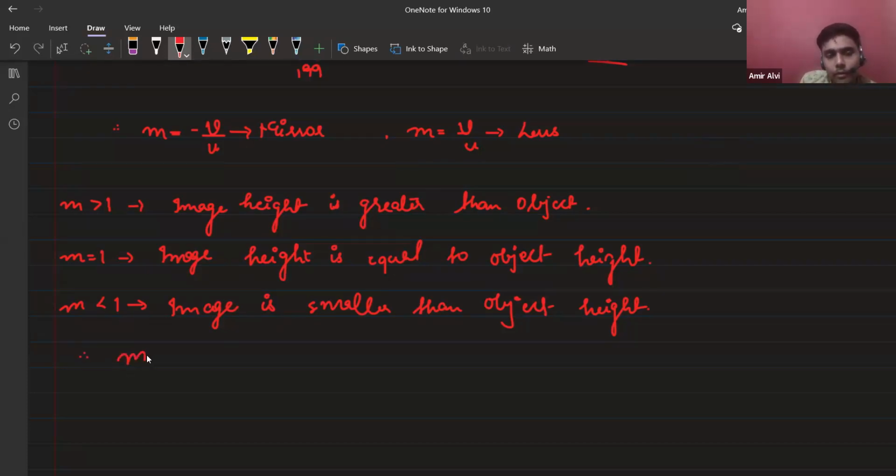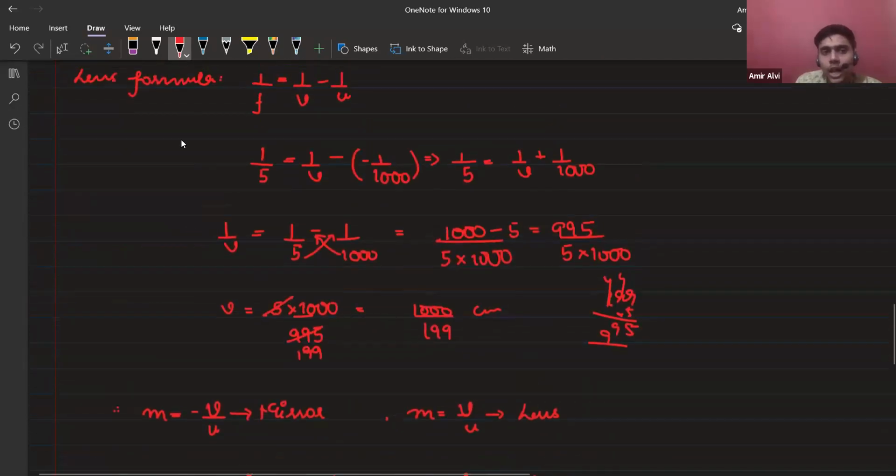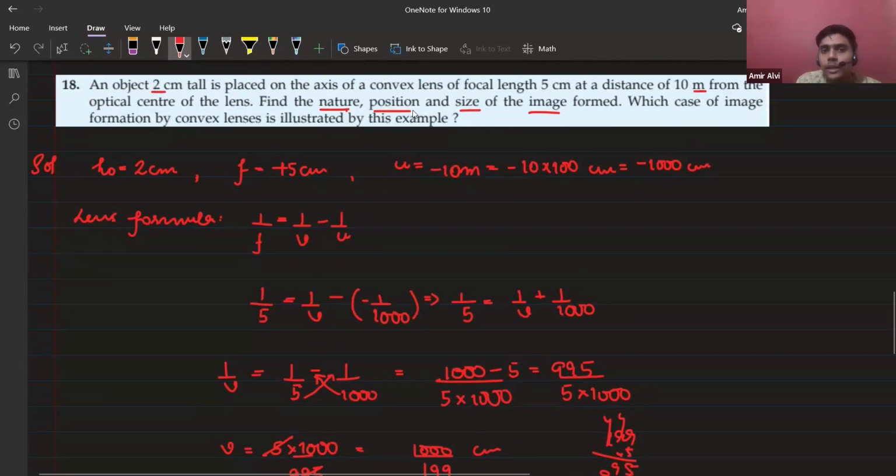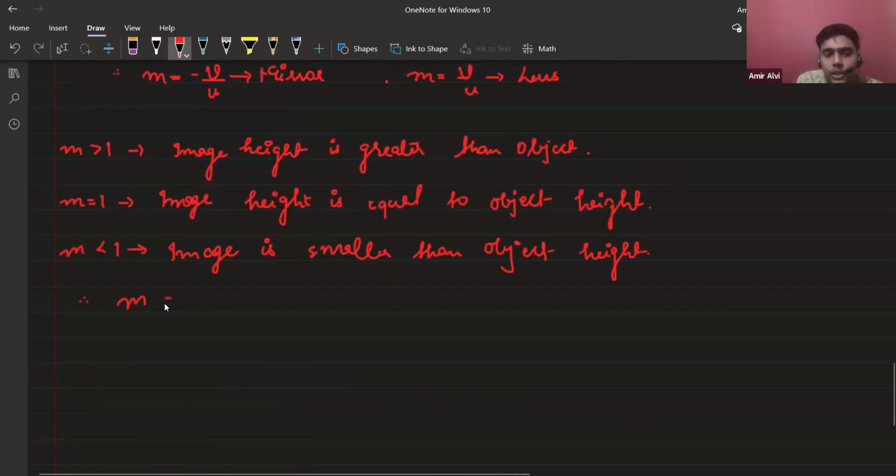In this question, the height of the object is given, and we need to find the height of the image. The formula for magnification is height of the image divided by height of the object. The sign is not there in the ratio of height of the image and height of the object, so the height will be as it is. Height of the object is +2. Now you have the relationship between M and HI by 2.